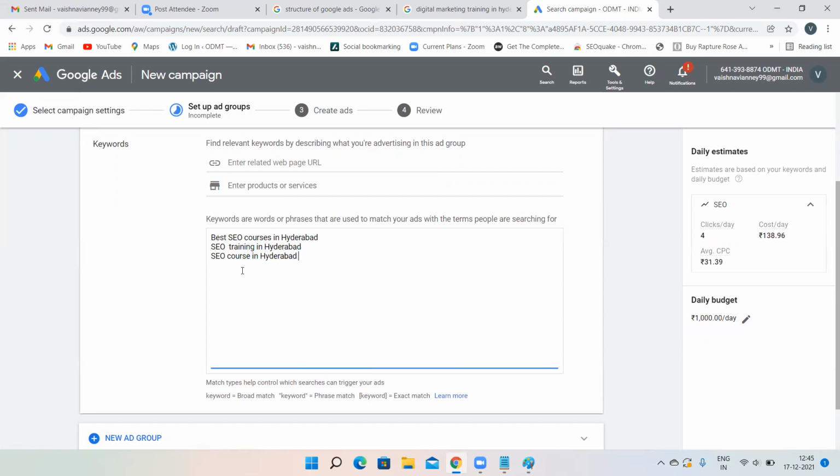SEO course in Hyderabad with 100% placement guarantee. See, if you are providing placement guarantee, then only use this keyword. Otherwise, please do not use this keyword. You will unnecessarily lose your amount.